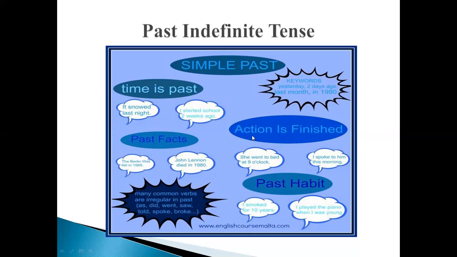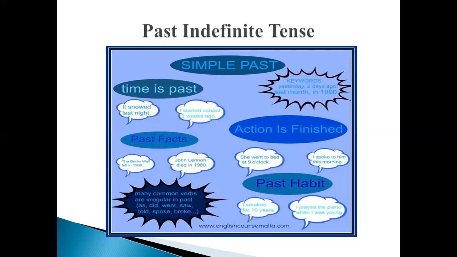And secondly, one important thing to recognize this particular tense is to look at whether the action is completed. The difference between other past tenses and the simple past is this, that the action will be completed. It will be finished at that particular past time. And there can be past facts as well. We talked about what is meant by facts in our lecture about the present tense, that facts are those particular realities which cannot be changed and which are correct by experiment or observation.